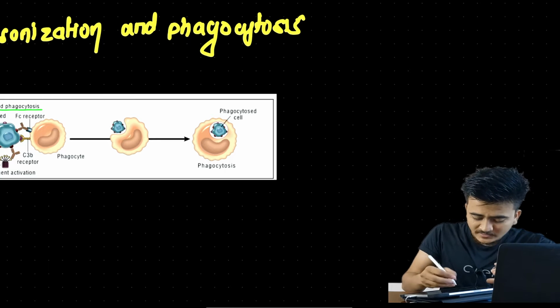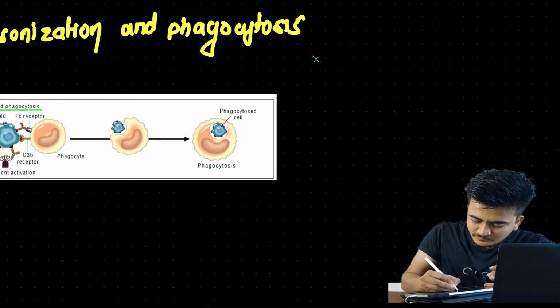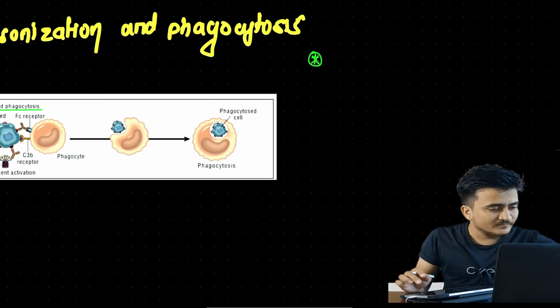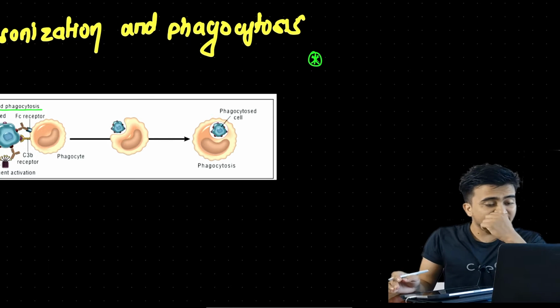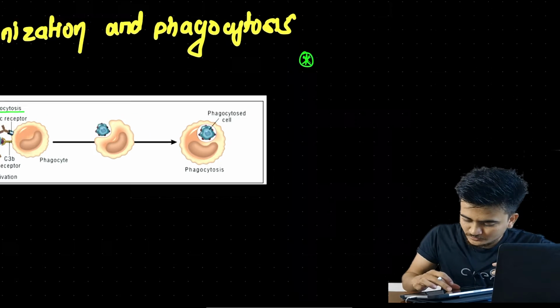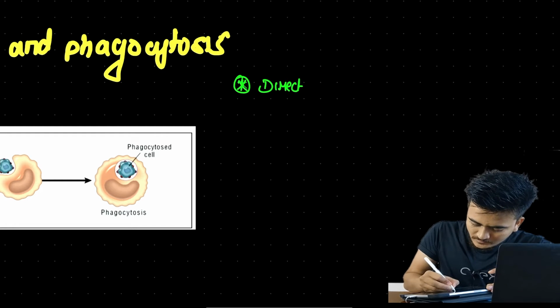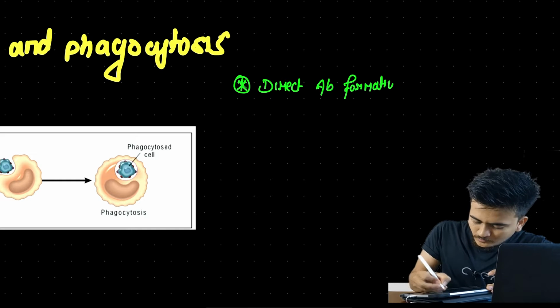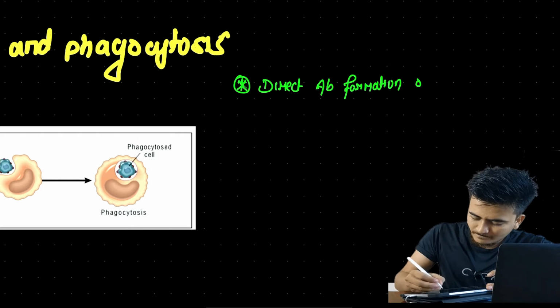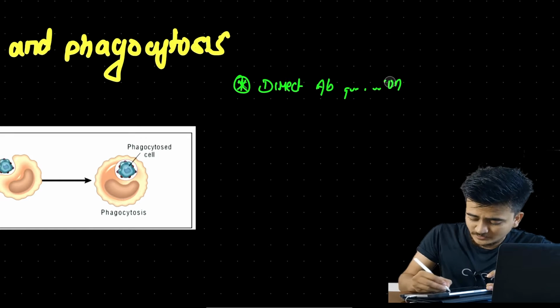So under opsonization and phagocytosis, the first mechanism that we are going to talk about is direct antibody mediated opsonization. Let me write it: direct antibody mediated opsonization.